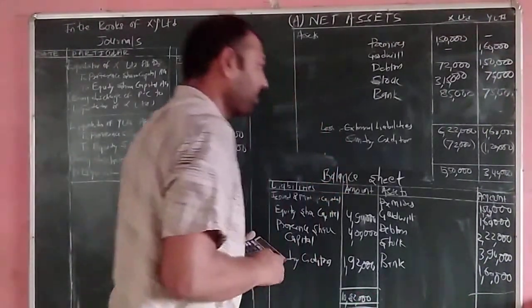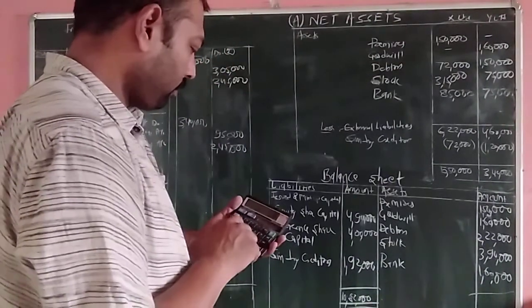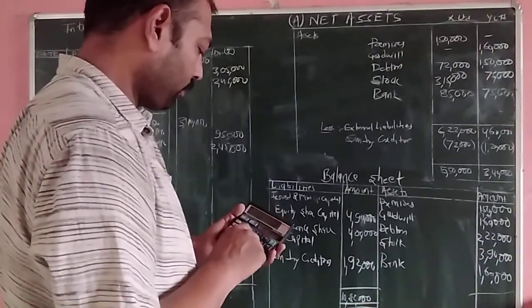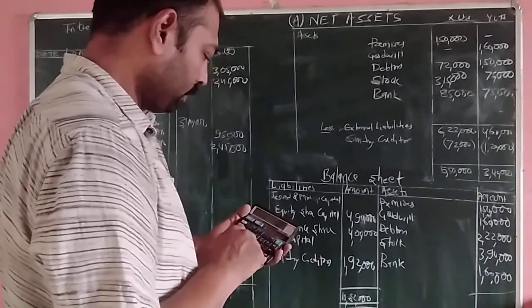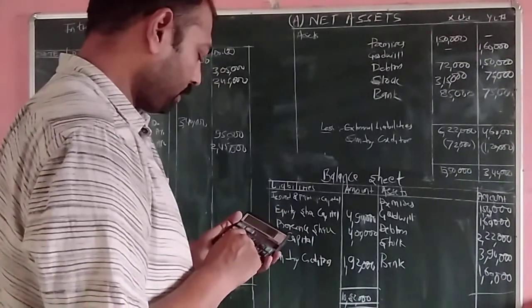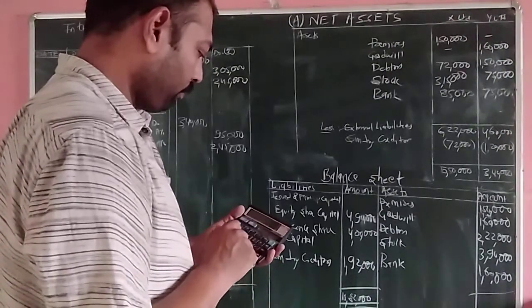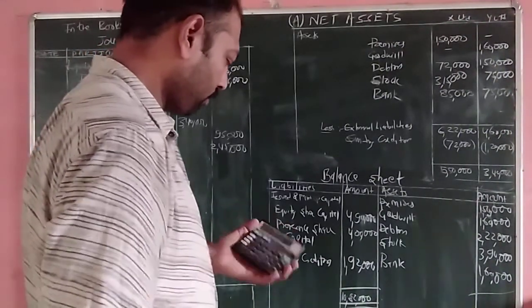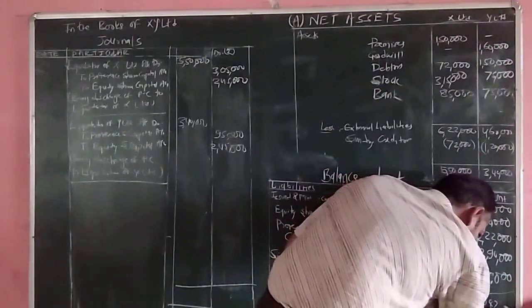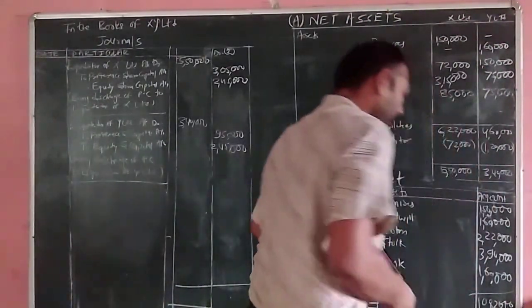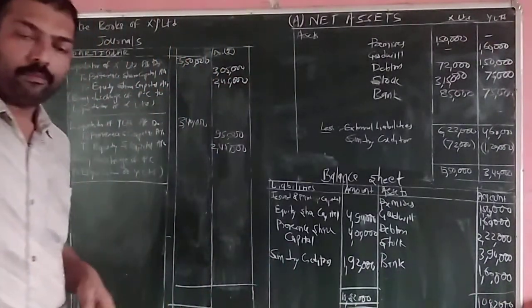Let's check the asset side: 1,50,000 plus 1,60,000 plus 2,22,000 plus 3,90,000 plus 1,60,000. The total amount is also 10,82,000. So our assets are equal to liabilities.